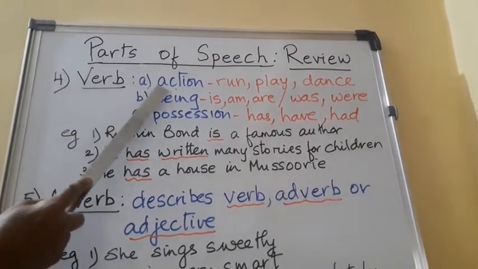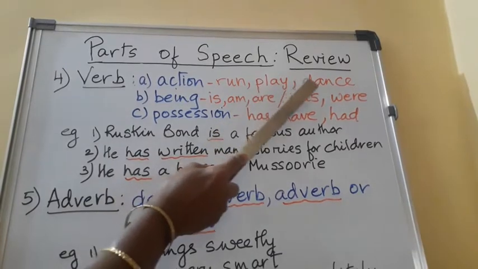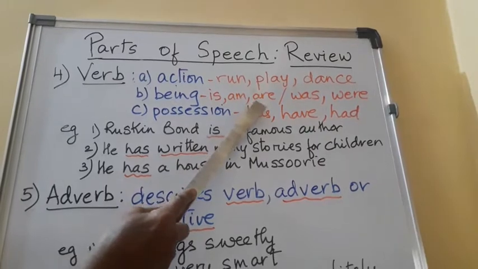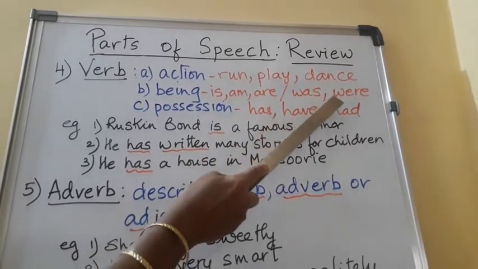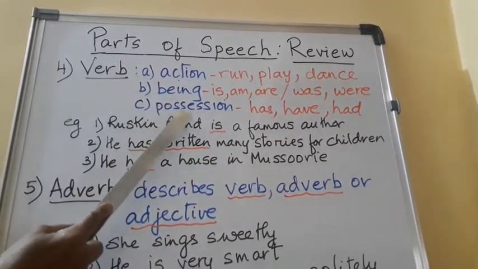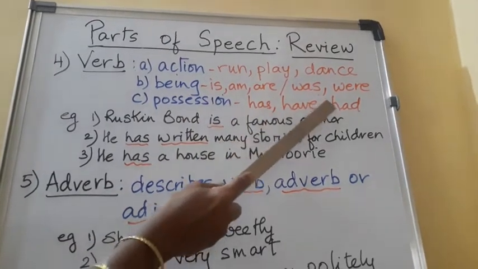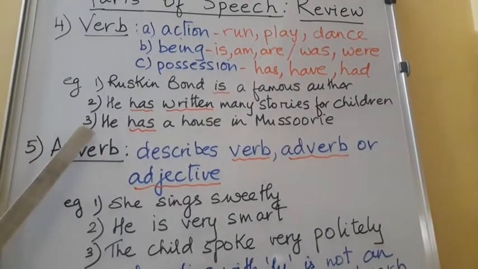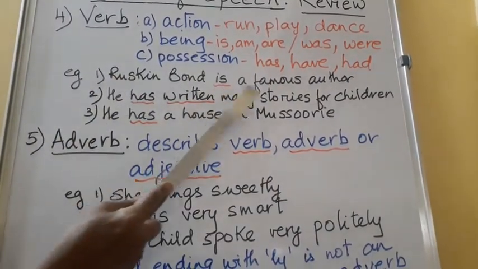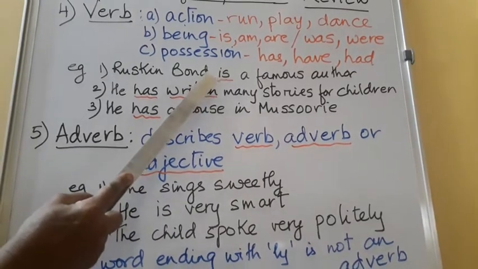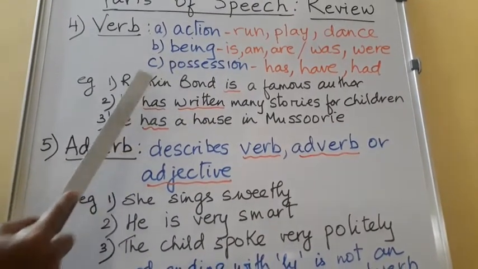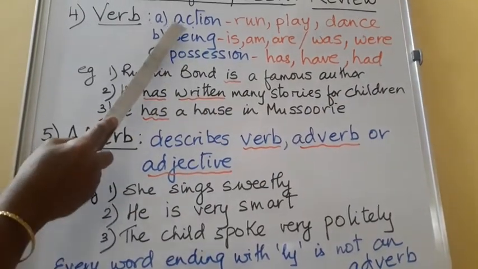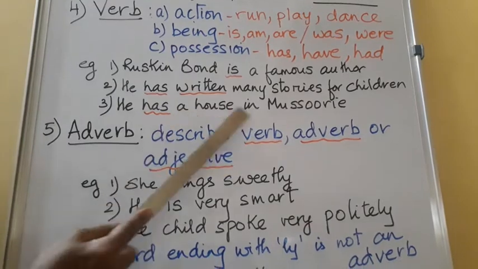So now we go to the fourth part of speech, which is verb. A verb denotes action like run, play, dance. Then being, which is in the present tense is, are, am, and in the past tense was or were. It also denotes possession, which is has, have, and had. These three things are illustrated in the given examples. Ruskin Bond is a famous author. Is is a verb which denotes being. He has written many stories for children. Written indicates an action. And he has a house in Missouri.